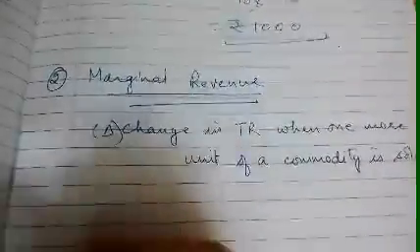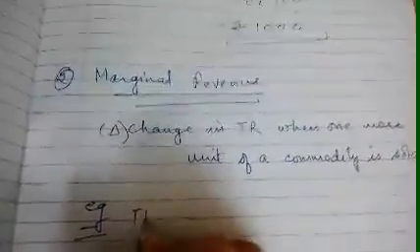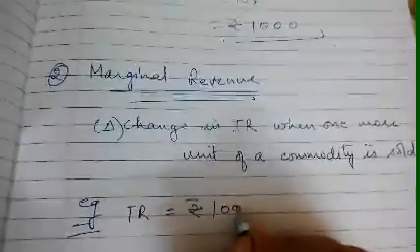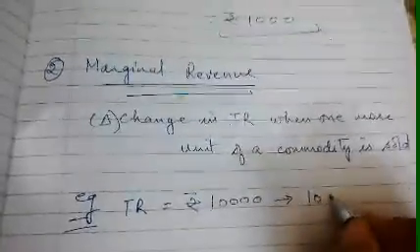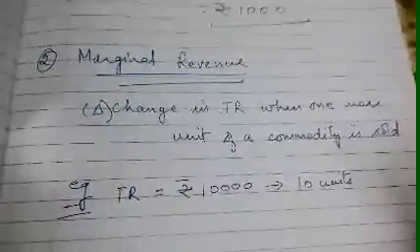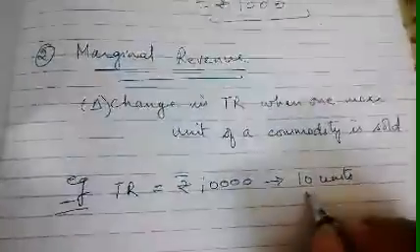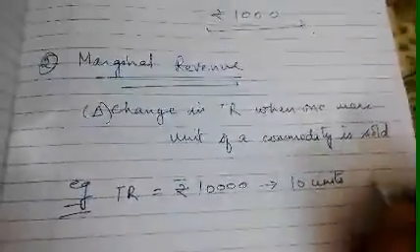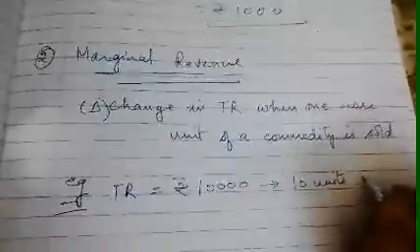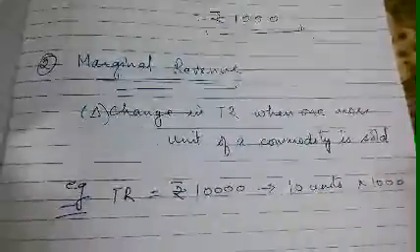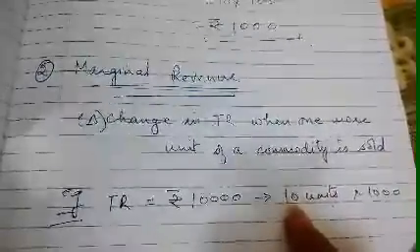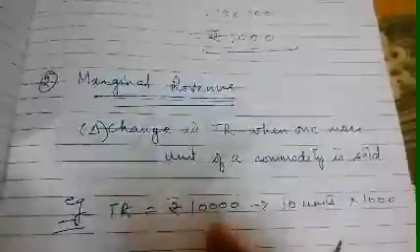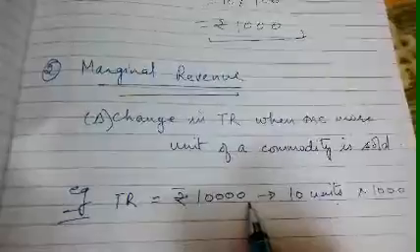Now for example, total revenue we consider as rupees 10,000, when 10 units of a commodity were sold, at rupees 1000 per unit. If you sell 10 units at 1000 rupees each, we are receiving a revenue of rupees 10,000.